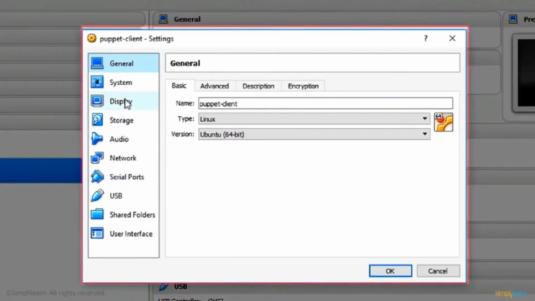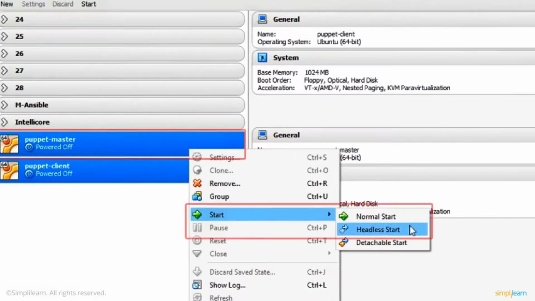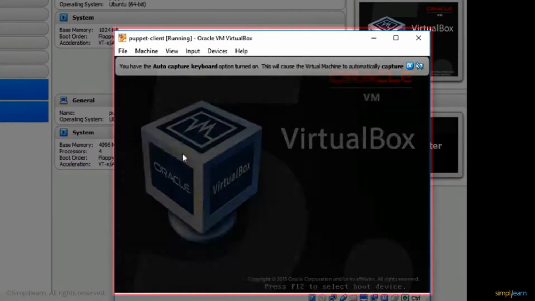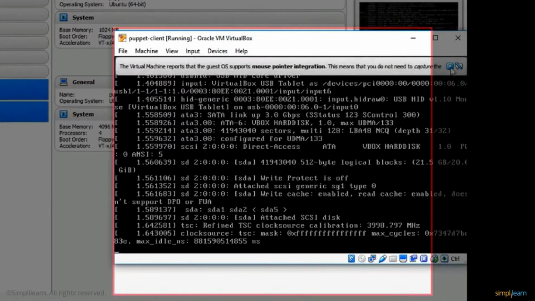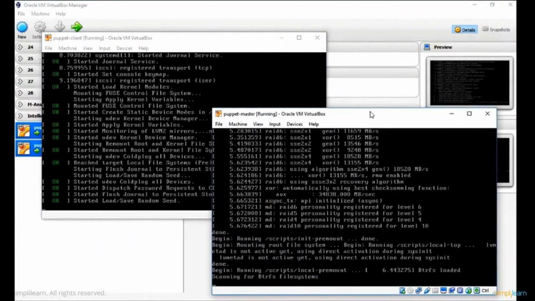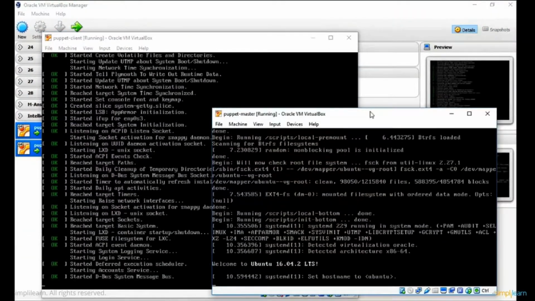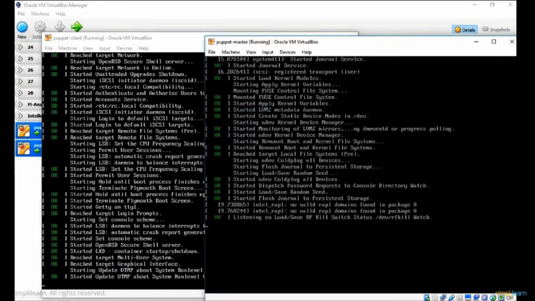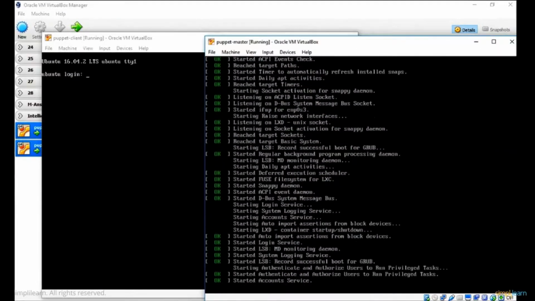For the client, I don't need that much RAM and CPU, so I have allotted 1 GB RAM and 1 CPU. I will start both of these machines and find out the addresses. Right click, and we'll start. Both of these machines are starting up. The Puppet client has started up.